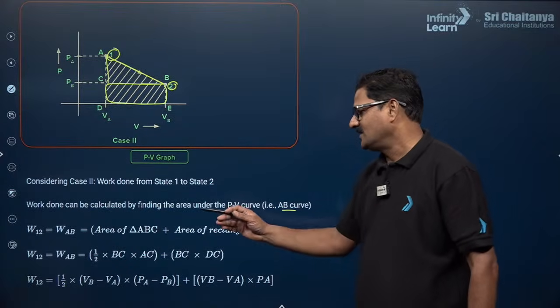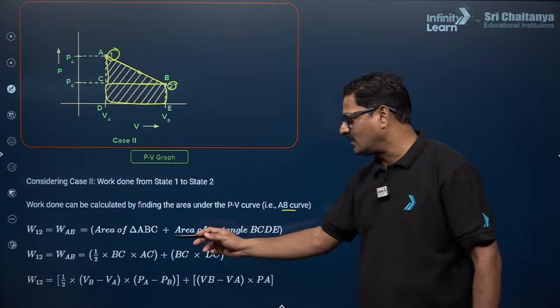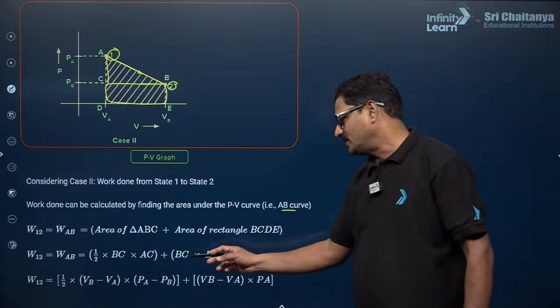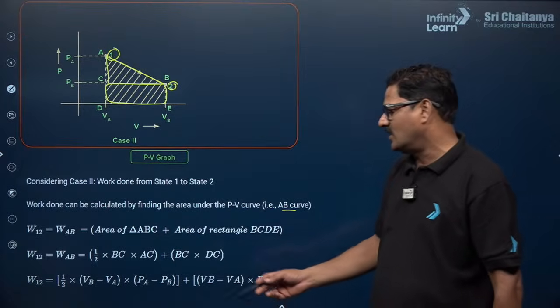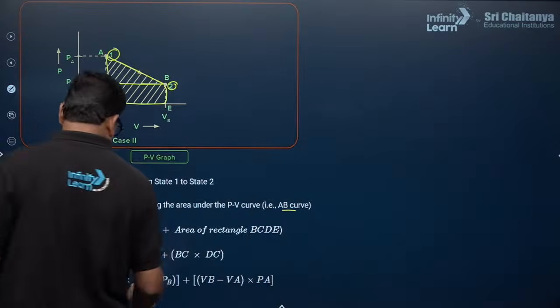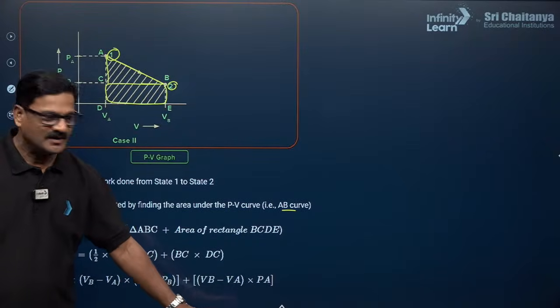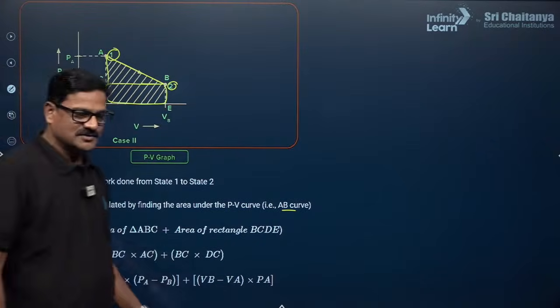For that, the triangle area formula, half of BC and AC, plus BC and DC, you are going to get half of VB minus VA into PA minus PB plus VB minus VA into PB. So like that you are going to get questions, isn't it?